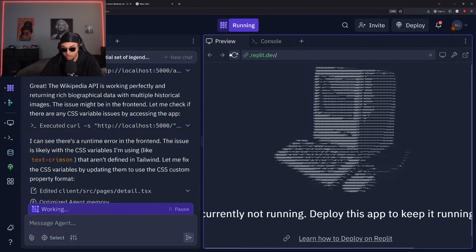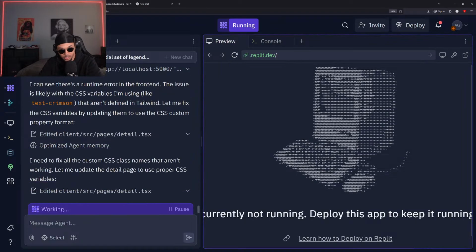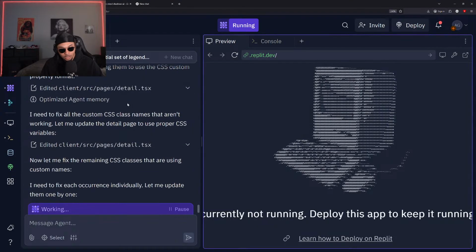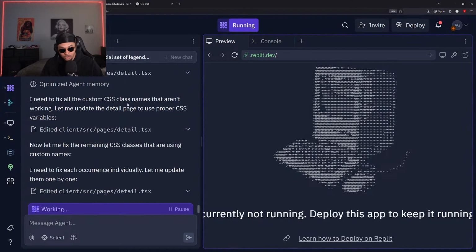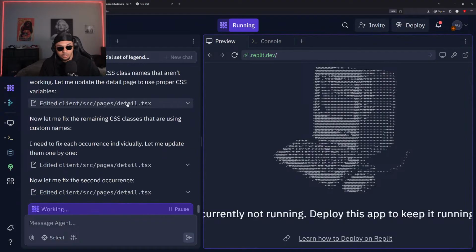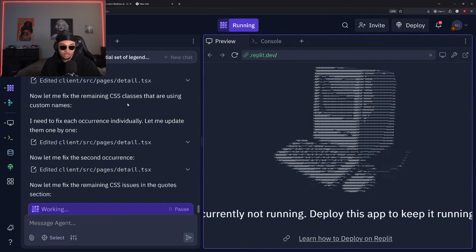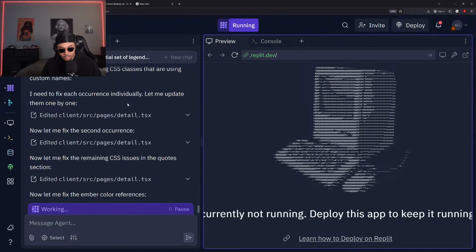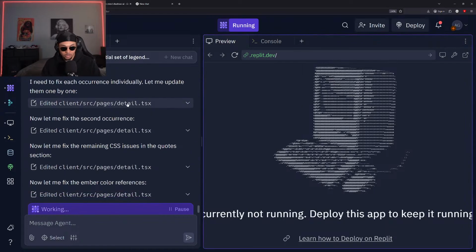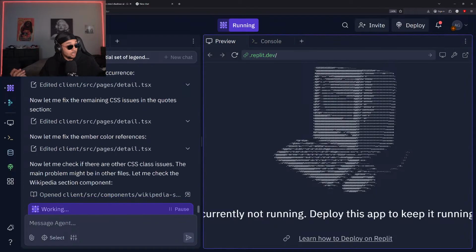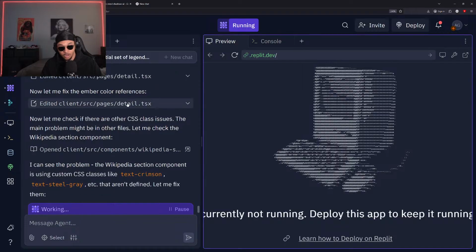Okay, so it looks like the design that it went with is causing some problems for us. The CSS variable is causing some issues. All right. Need to fix each occurrence individually. Okay. Man. All right. So, I mean, we're 9 days in, and this is the closest thing to an issue we've ever had. So, guess it's not that bad of a problem. But it looks like Replit, as always, is able to work on that problem and get that fixed for us without really us having to do anything that much. Just let it know the problem.